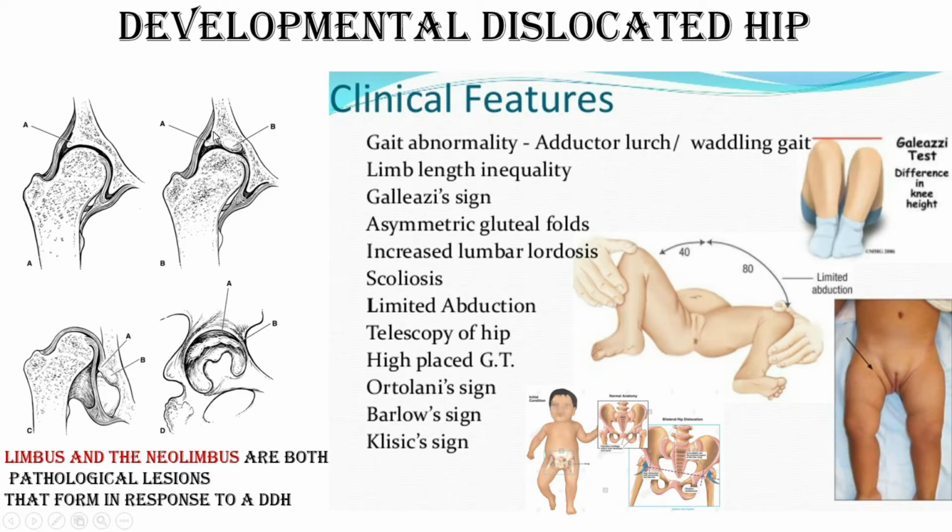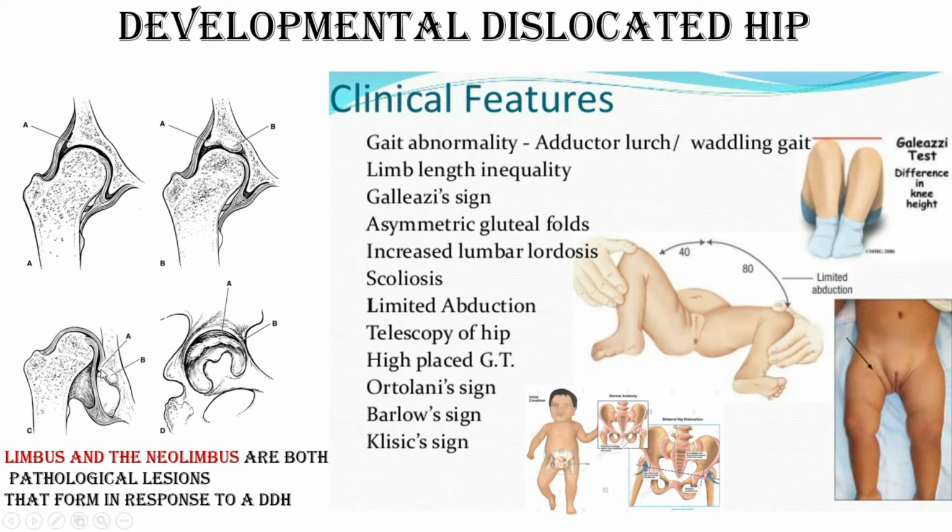The inverted limbus and the hypertrophic limbus are the main blocking effect on femoral head containment. As a result, the femoral head is dislocated, and it causes the sequelae of maldevelopment of the hip.